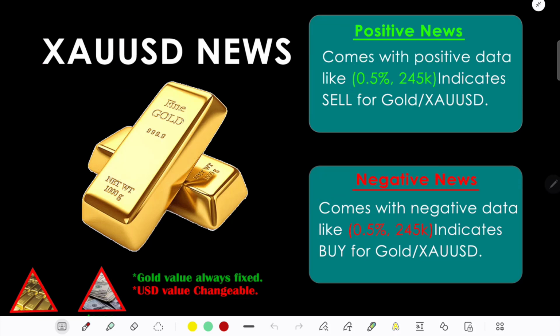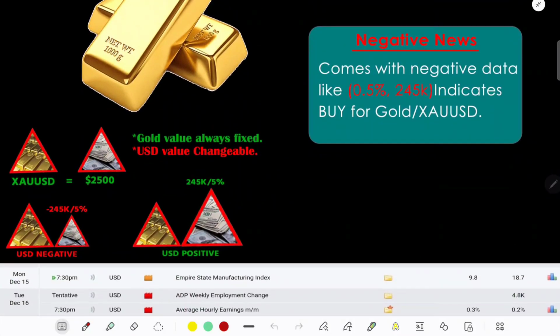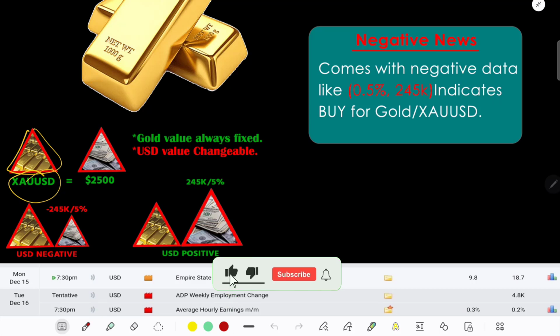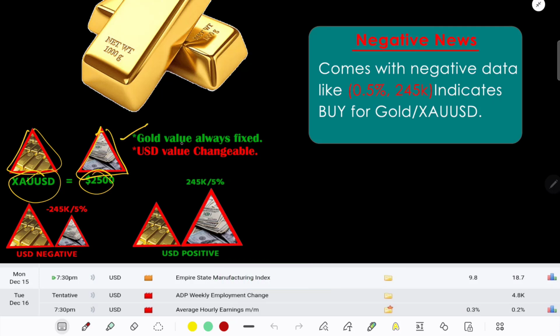You may ask, Mr. Boom, why for positive news do we sell gold, and why for negative news do we buy gold? Okay, let me explain. Suppose one triangle of gold is equal to 2500 triangles of United States dollar. You have to keep two things in mind: gold value is always fixed, that means constant, and USD or currency value can change anytime. This is constant and this is variable.